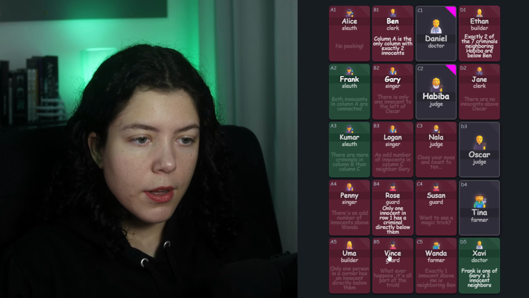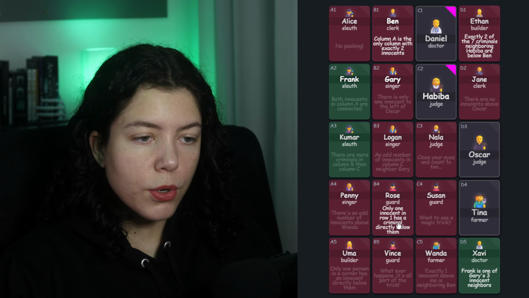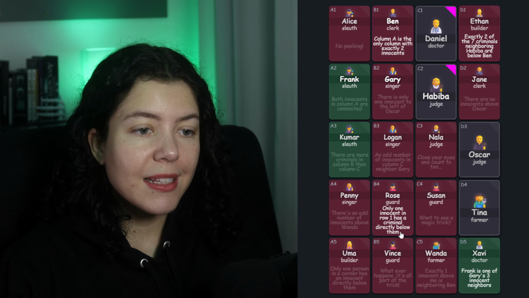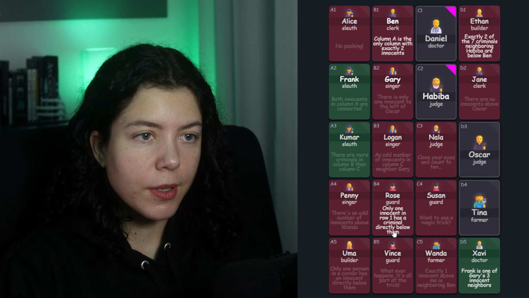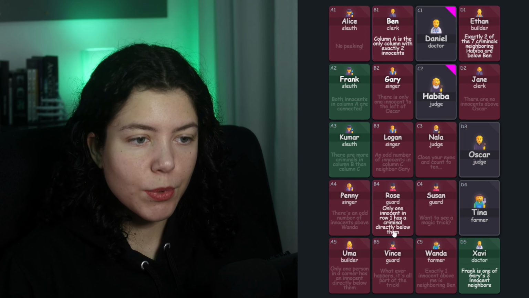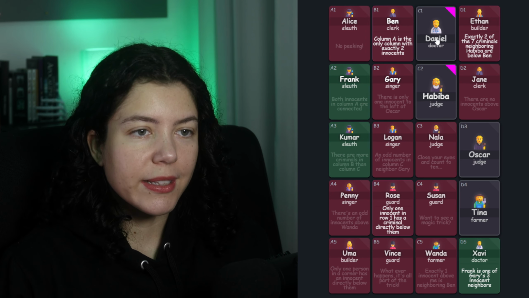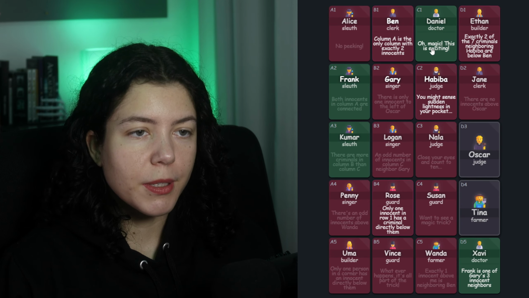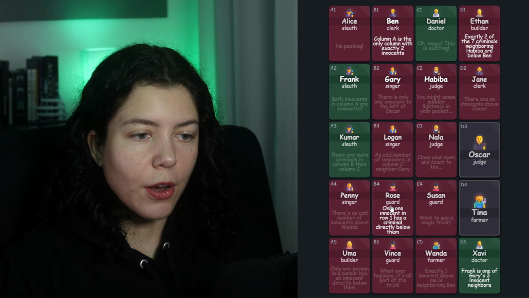Now, Rose says that only one innocent in row 1 has a criminal directly below them. So we're talking about row 1. One innocent has to have a criminal below them. And so far we don't have any innocents in row 1. So we have to have 1, and there's only Daniel left. And he's gonna have a criminal below him because the person below him is an opposite to him.